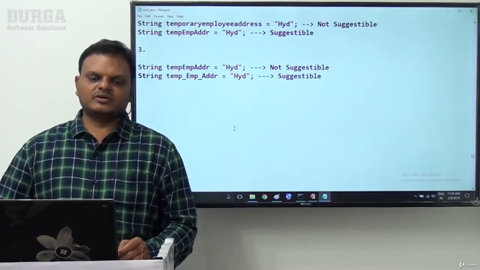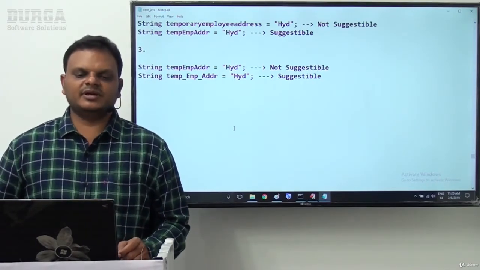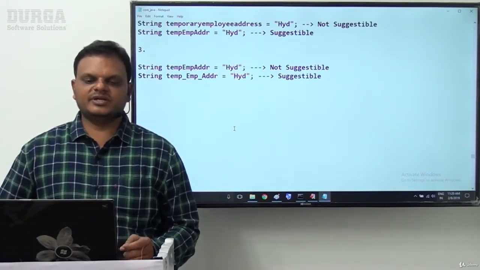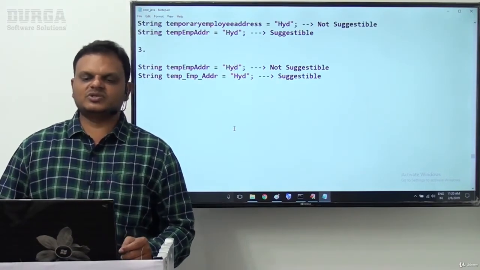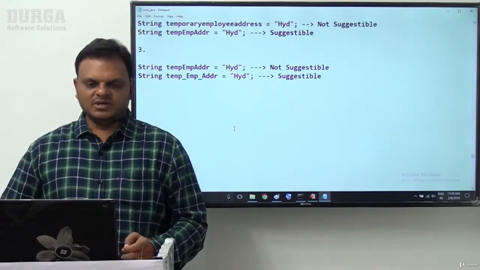Temp emp addr equal to IDBED: the first one is not suggestible, and temp underscore emp underscore addr equal to IDBED is suggestible.